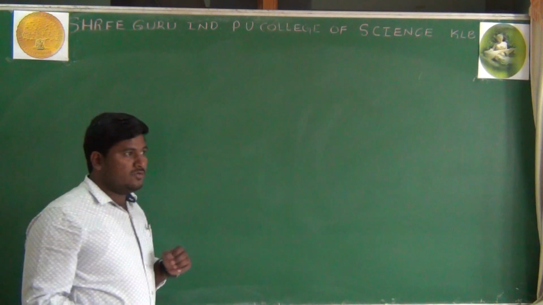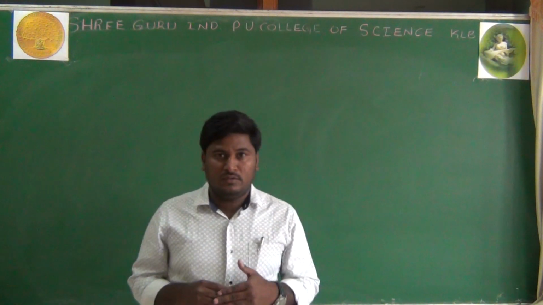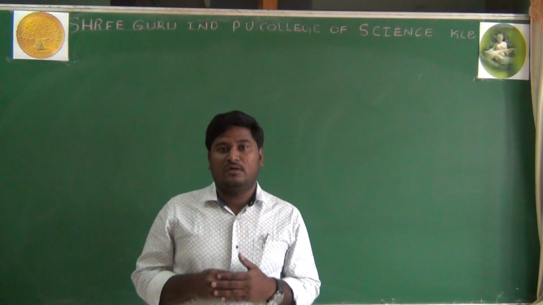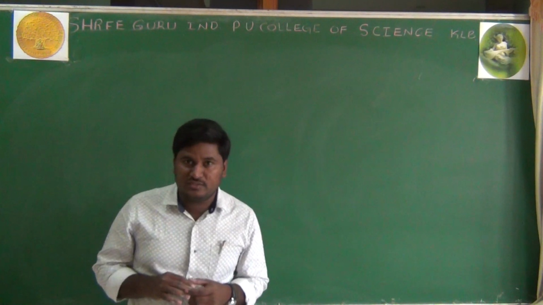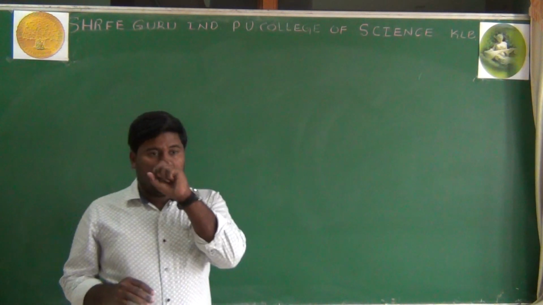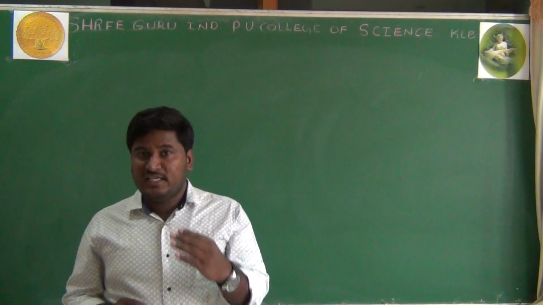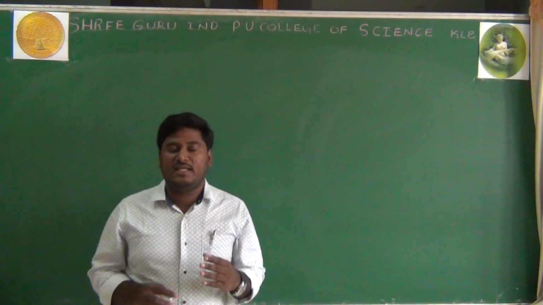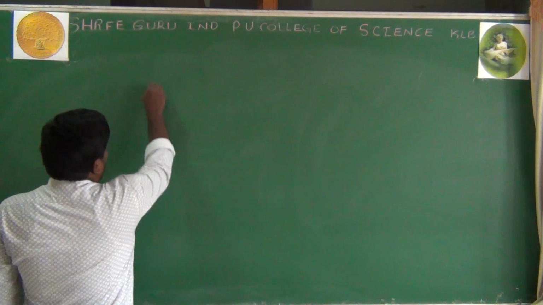So there are 8: noun, pronoun, verb, adjective, adverb, preposition, conjunction and interjection. Among these, one is there for the second PUC English syllabus, that is pronoun.